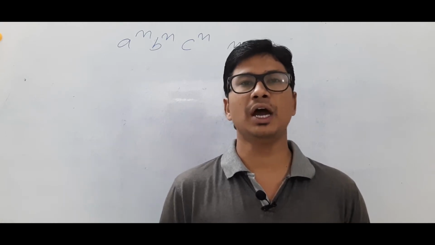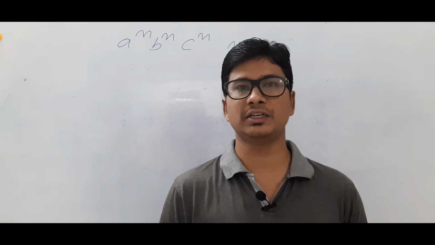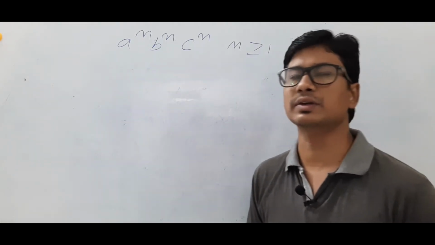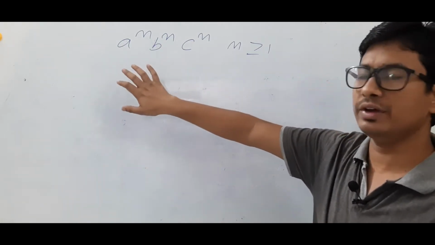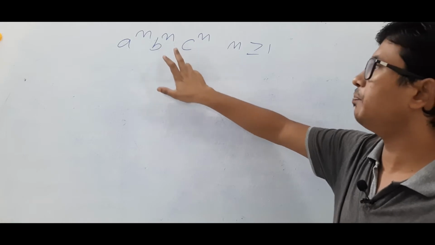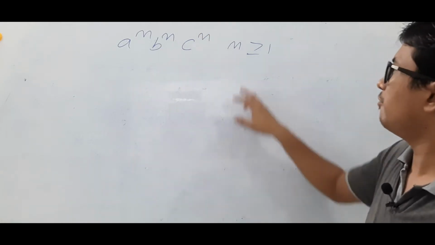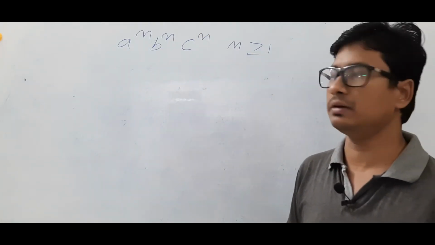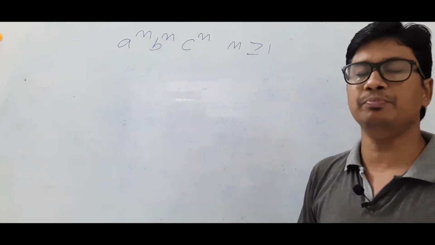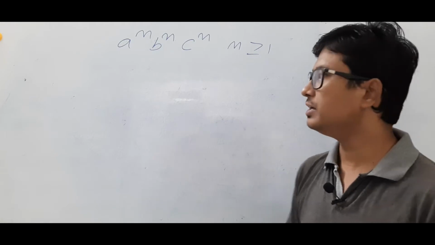In this video, I want to discuss how to construct a Turing machine for this example. Let me read out what this is. I have a language which consists of strings in the form of a^n b^n c^n, where n is greater than or equal to 1. Meaning that the number of a's should be equal to the number of b's, which is equal to the number of c's.